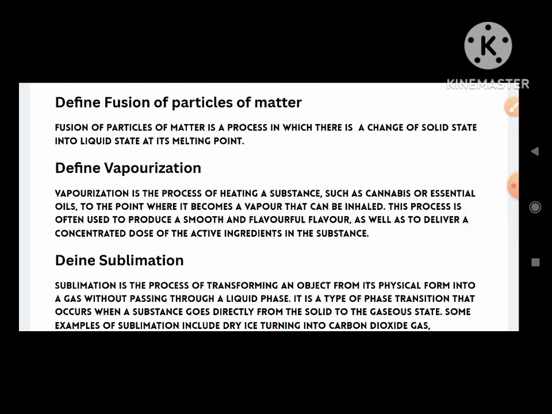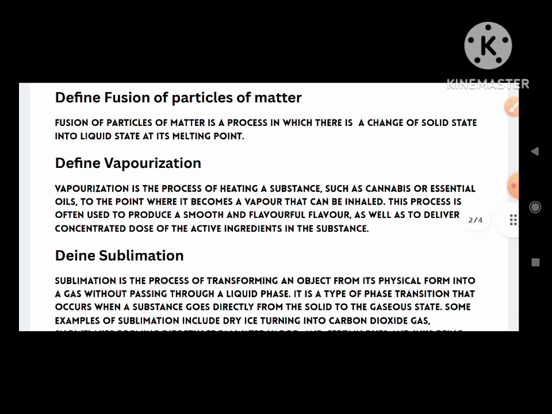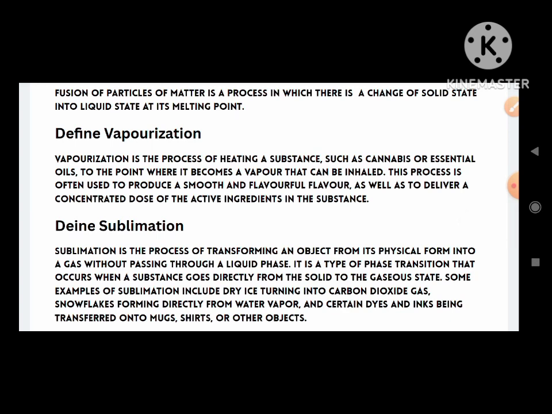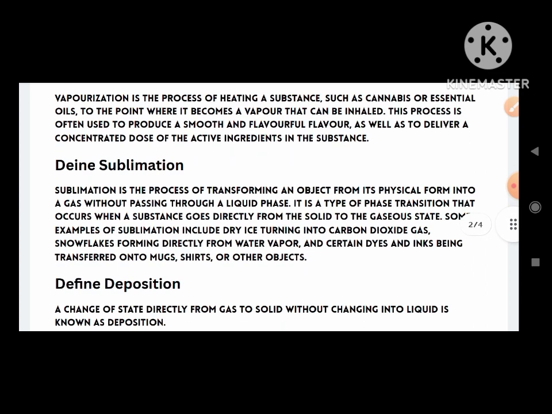Vaporization is a process of heating a substance such as cannabis or essential oils to the point where it becomes a vapor that can be inhaled. This process is often used to produce a smooth and flavorful flavor, as well as to deliver a concentrated dose of the active ingredients in the substance.